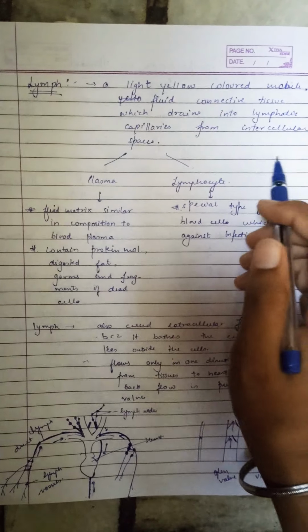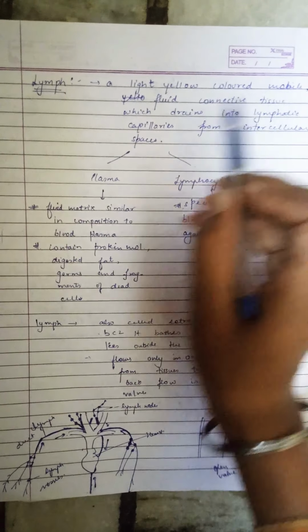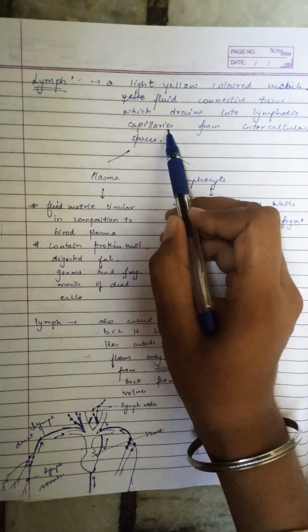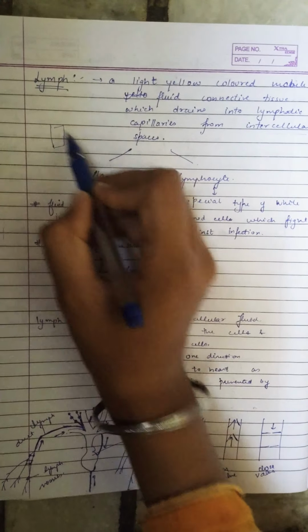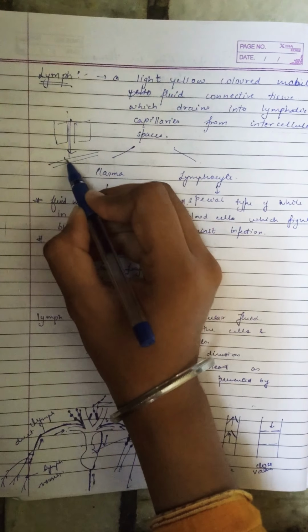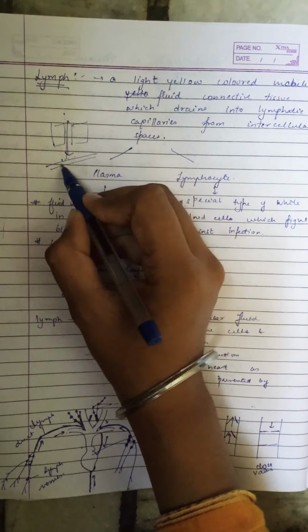Now comes lymph. Lymph is a light yellow colored mobile, which means it moves, fluid connective tissue which drains into lymphatic capillaries from intercellular spaces. Intercellular spaces means, suppose here are two cells and this is known as intercellular space. The lymph is drained from these places into the lymph capillaries via transport proteins present on the lymph capillaries, and it is transported through these capillaries to the whole of the human body or the whole system.